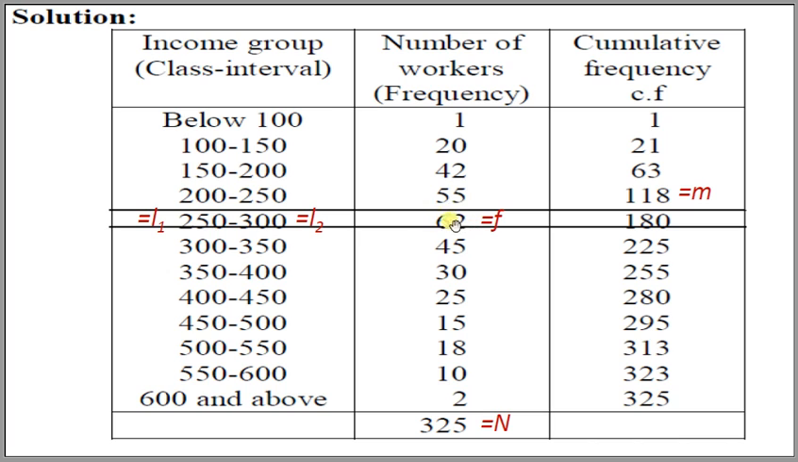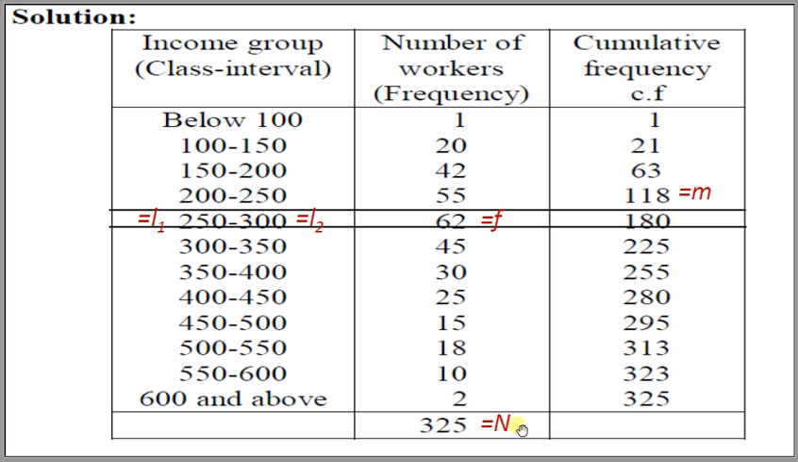So the frequency of the median class will be 62, and the class interval in which we find the median is 250 to 300, that is L1 is 250 and L2 is 300. The cumulative frequency of the class preceding the median class is 118, that is m.